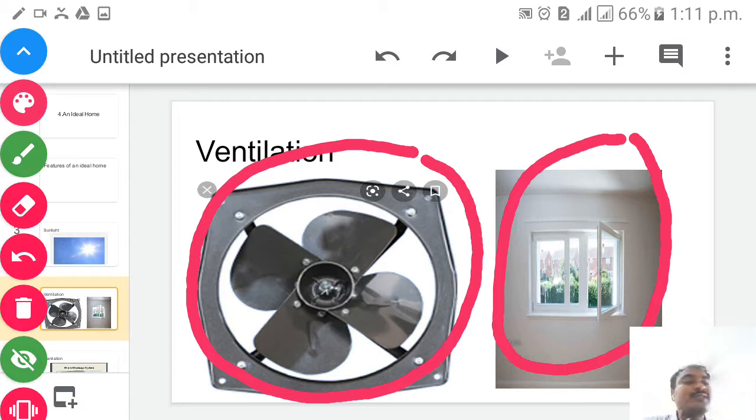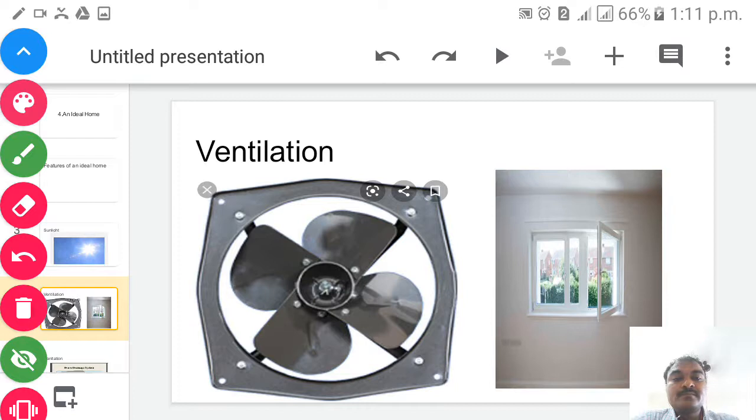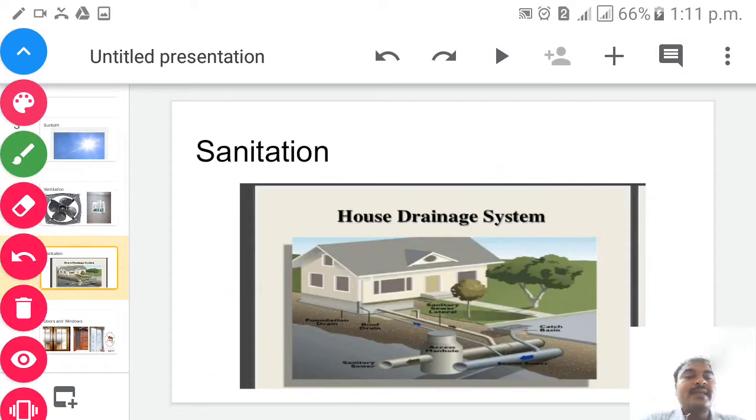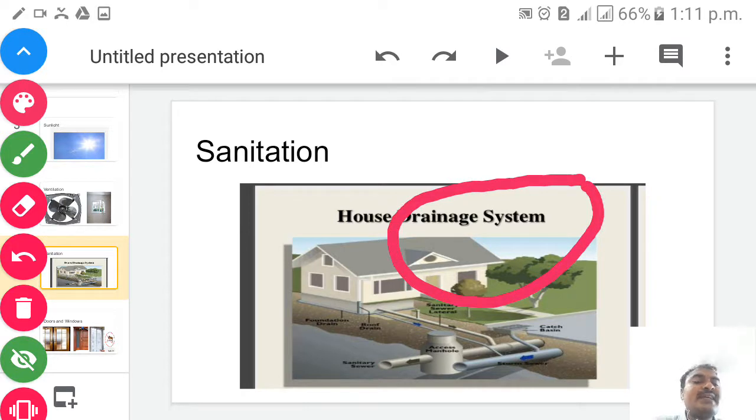Next we will go for the next one, that is the sanitation, children. Yes. So you can find here the image of the sanitation. You may be wondering what this drainage system here is, isn't it? What is the role of drainage in our home? We will see now, children.